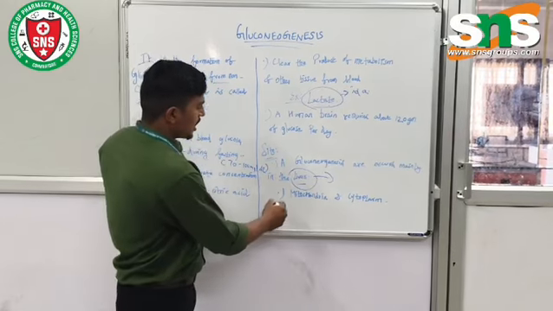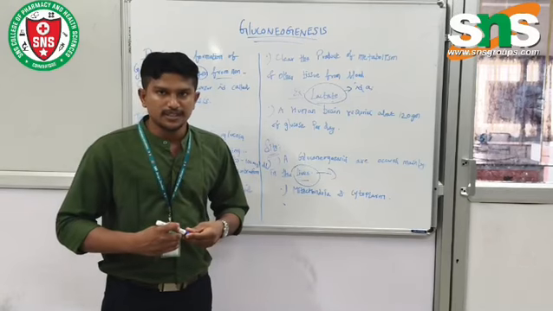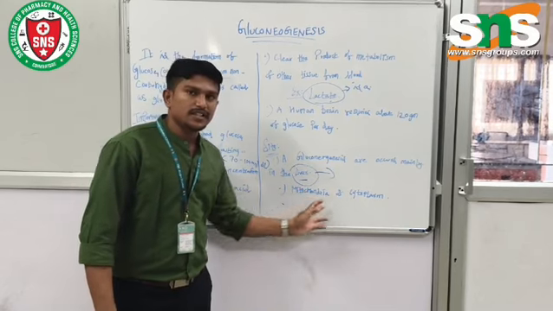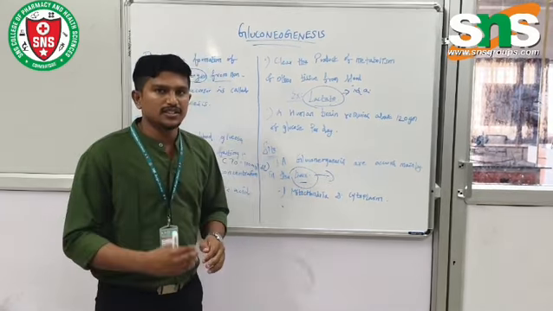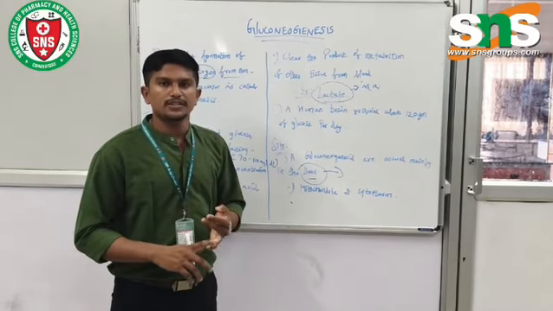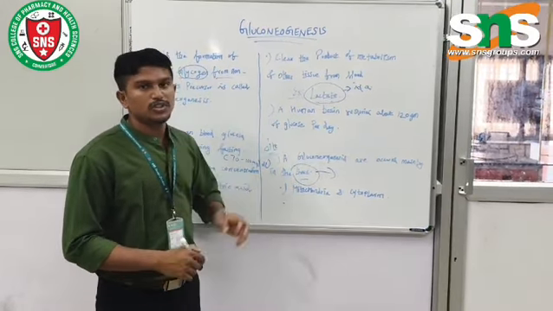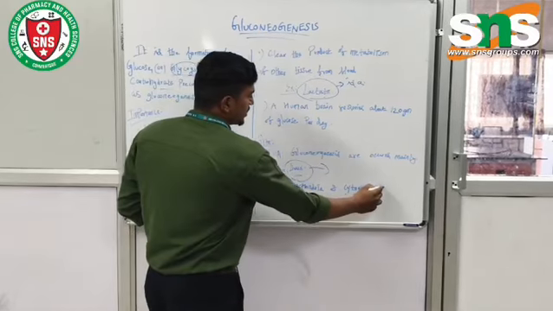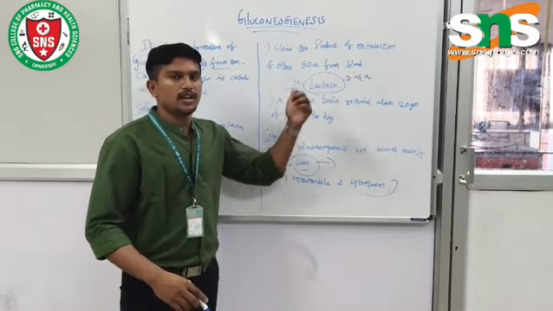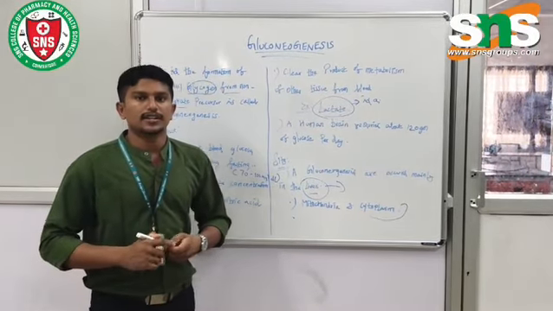Next is the mitochondria and cytoplasm. These are the cell regions involved in gluconeogenesis. In the cell, the mitochondria and the cytoplasm are the two regions where gluconeogenesis takes place. That's all about the study of gluconeogenesis. Thank you.